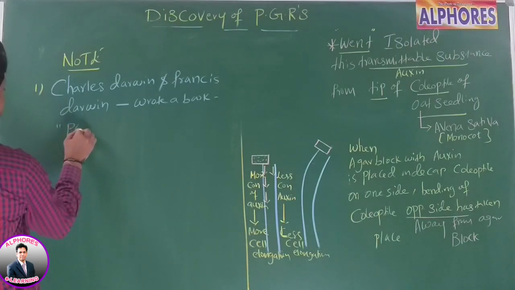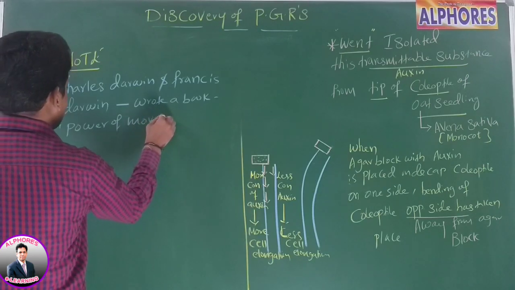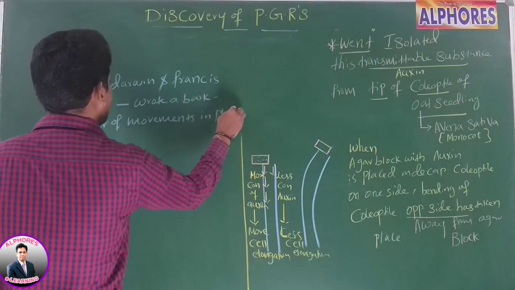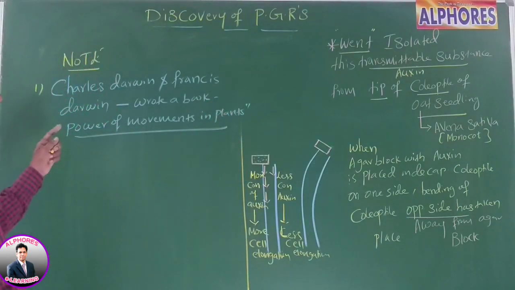Power of Movements in Plants. This is a book written by Charles Darwin and Francis Darwin. Okay, right? Next, number 2.